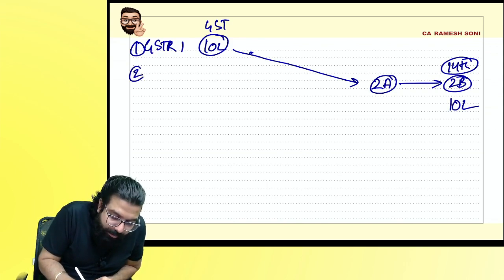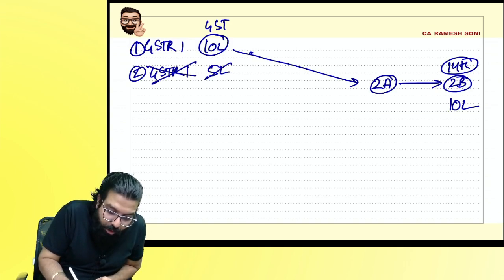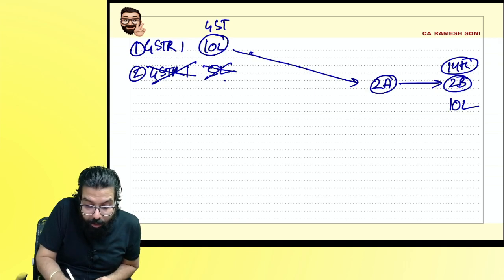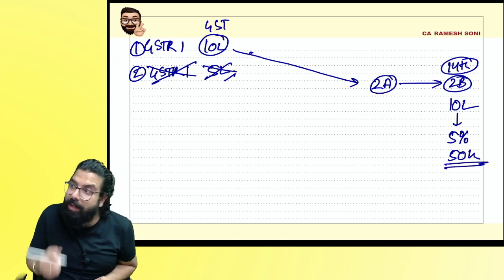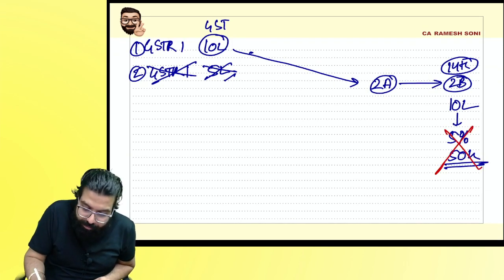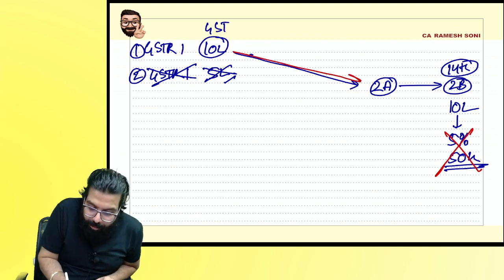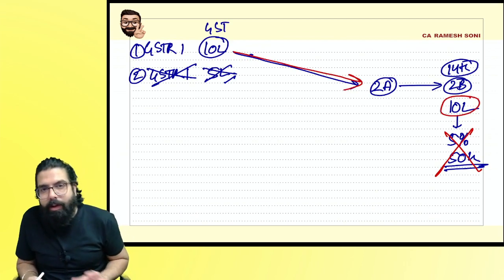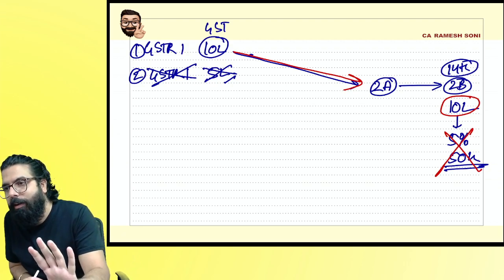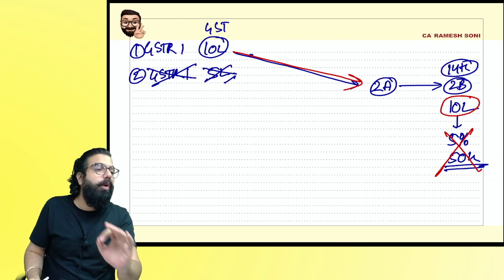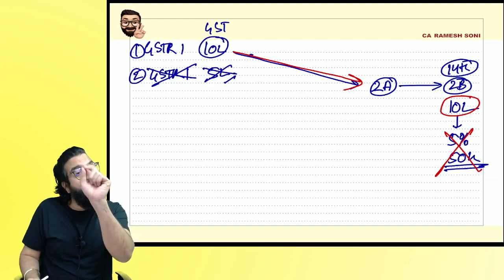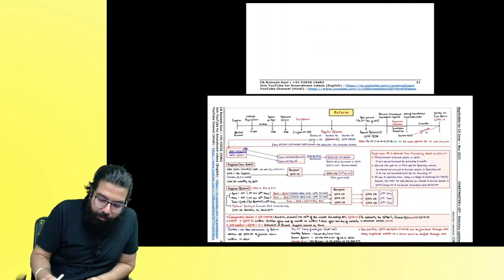You purchase from another supplier, he is one bad boy. He did not go ahead and show 5 lakh ka credit. Earlier, for this 5 lakh also you used to get 5%, means 50,000. You could take 10 lakh 50,000. Now this provision is deleted. Now whatever is appearing in your GSTR-2B you take. If it is not appearing in your GSTR-2B, cry. Are we clear, everyone? This government has gone ahead and inserted this in the ITC chapter. Please come to the chapter of ITC, everyone.